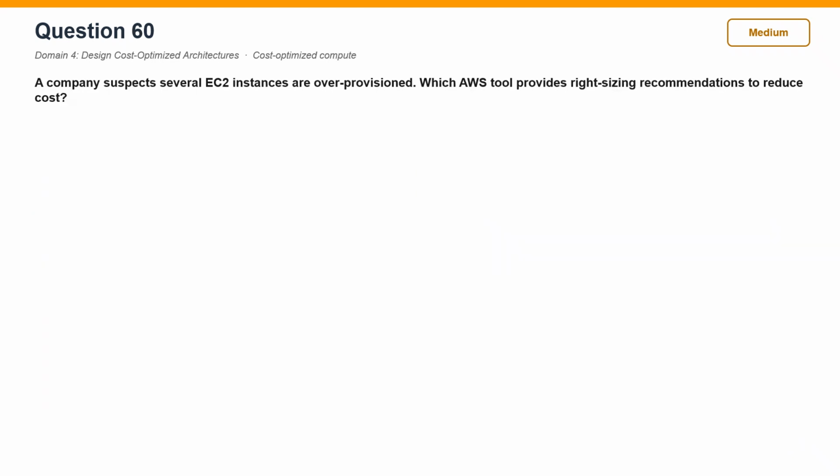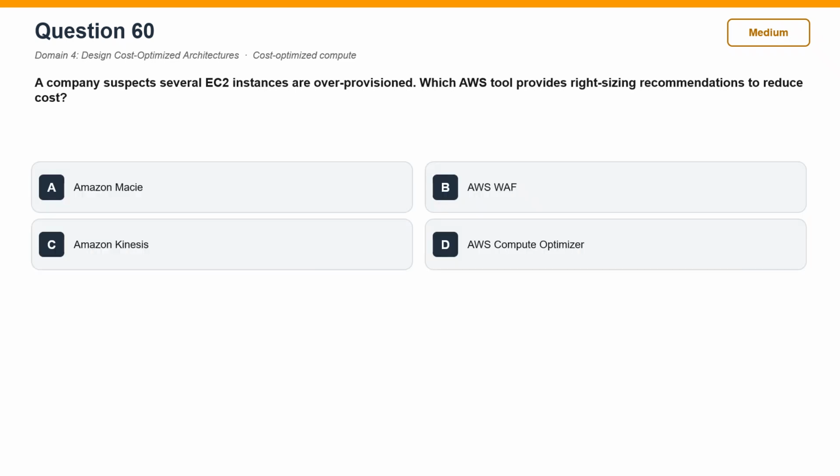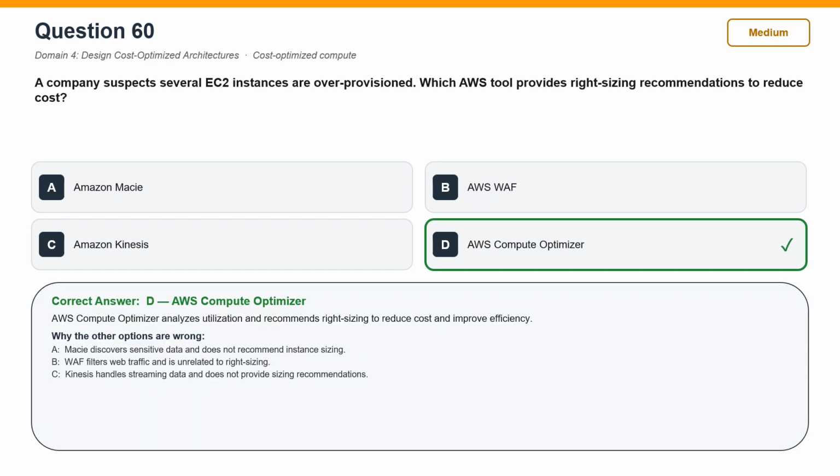Question 60. A company suspects several EC2 instances are over-provisioned. Which AWS tool provides right-sizing recommendations to reduce cost? The correct answer is D. AWS Compute Optimizer. AWS Compute Optimizer analyzes utilization and recommends right-sizing to reduce cost and improve efficiency.